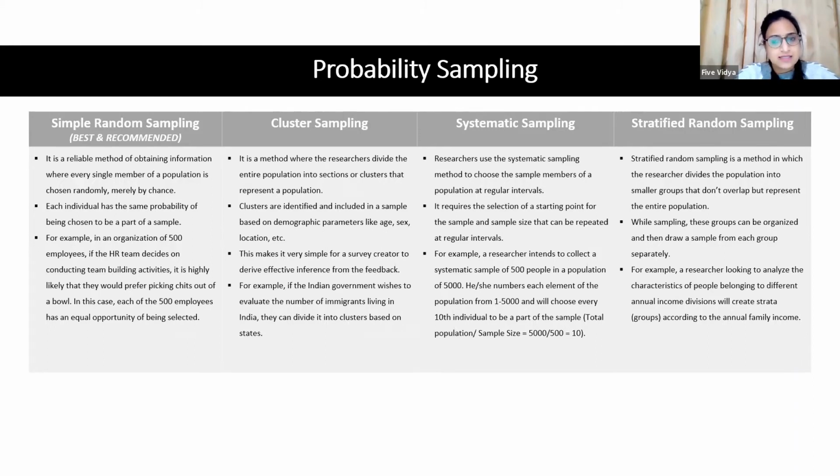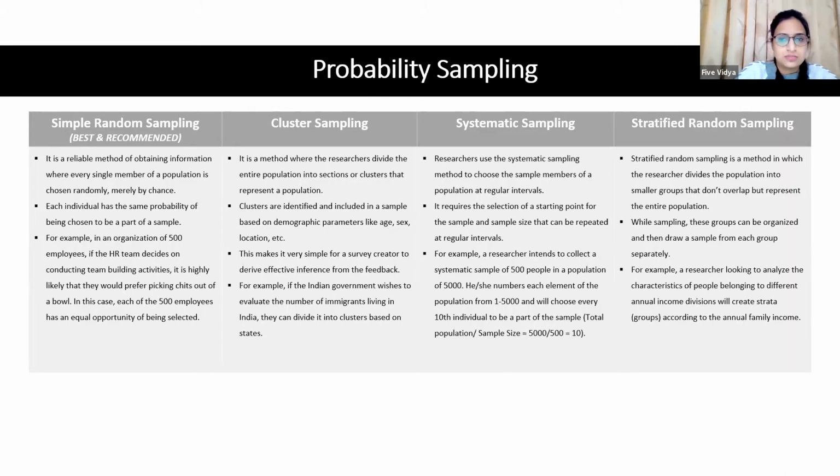Third is systematic sampling. You have to select your respondents following a simple system which you can follow. If I talk in research terms, systematic sampling is used very less.